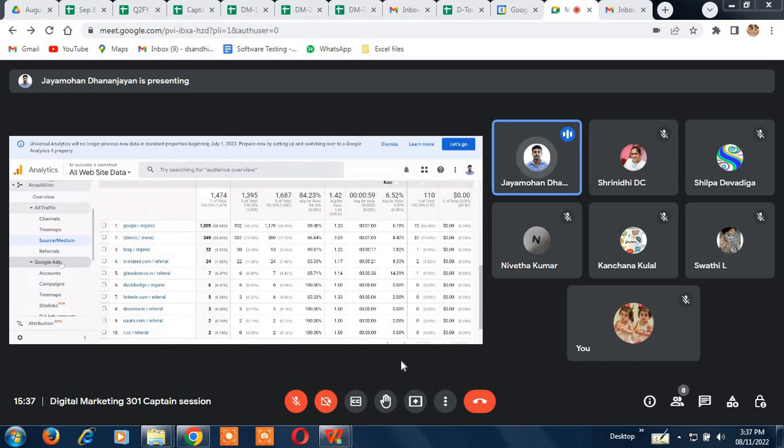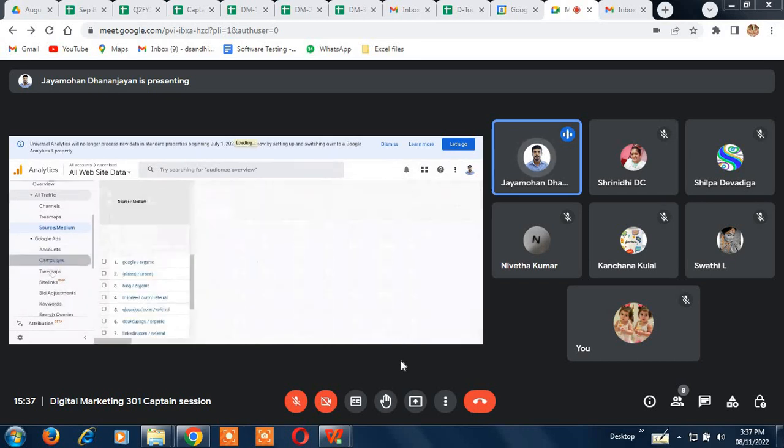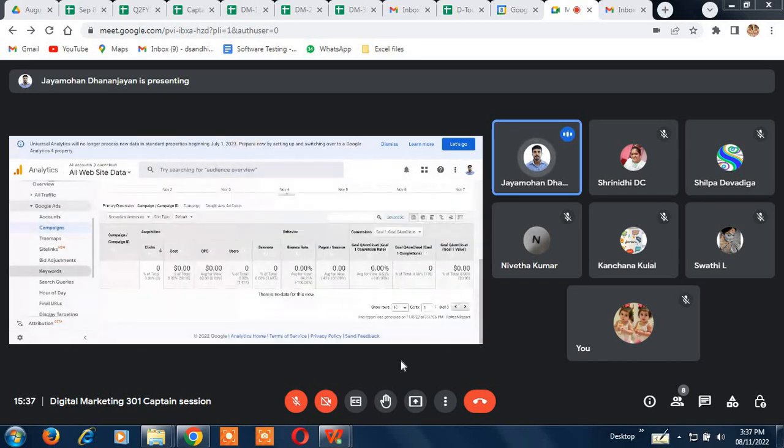And next is Google Ads. If you run a campaign linking this website, then only it will be shown here. But for that to show here, you have to get a code from here, and you have to add that code to all the pages in your website. Then only it will be tracked and shown here. Let us say you run a Google Ad campaign, but if the link is not incorporated into the website, then it will not show anything. So you have to do that, and then it will show you. Google Ads part, I'll just skip it here because we'll be covering that at the end.